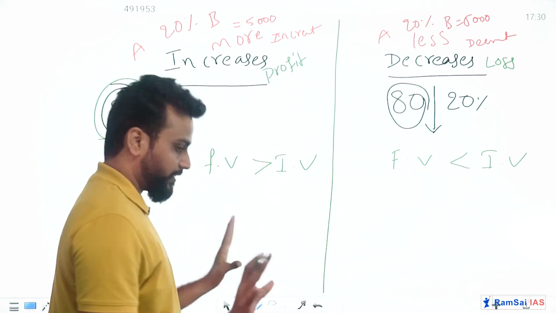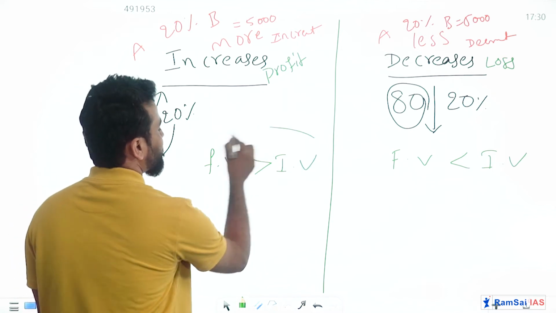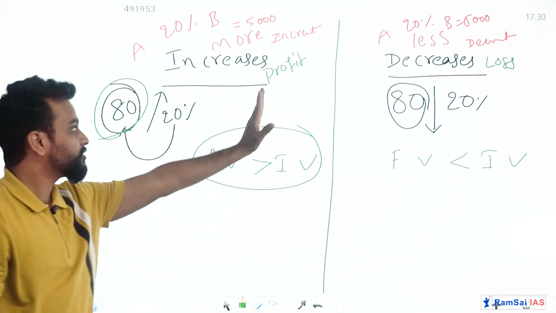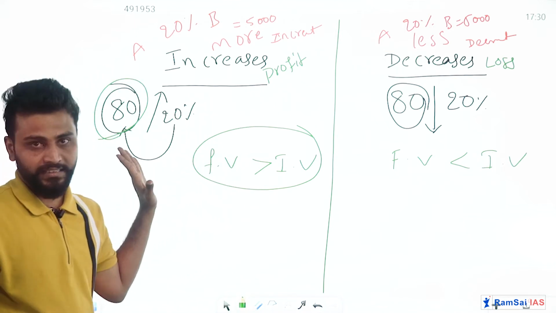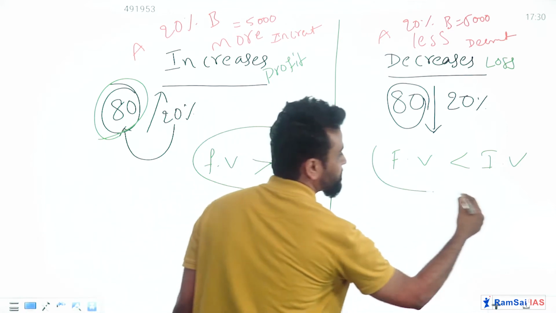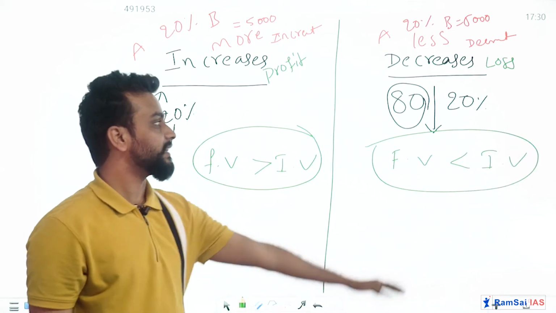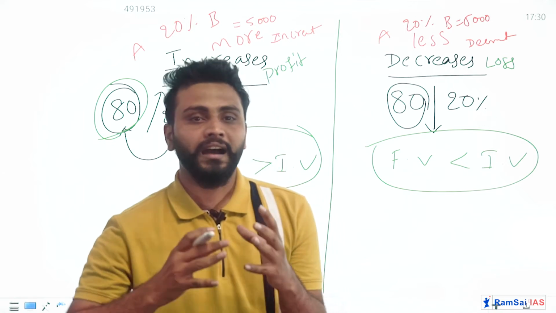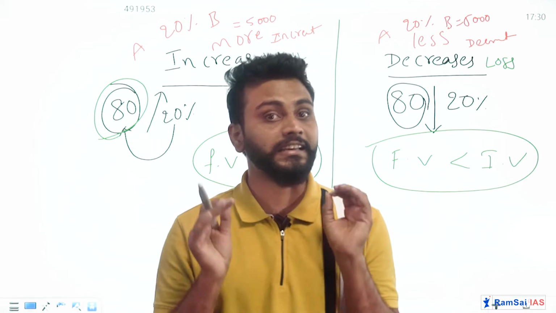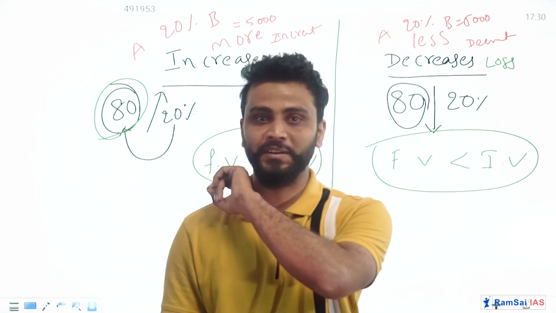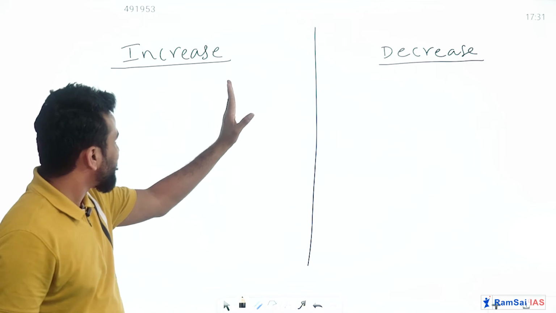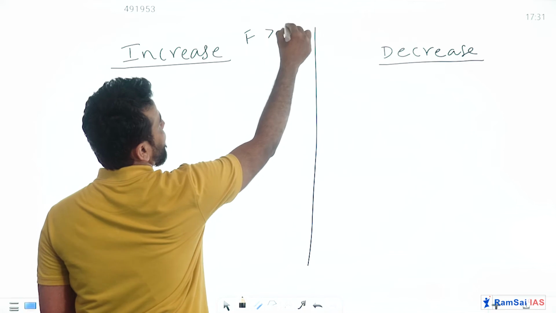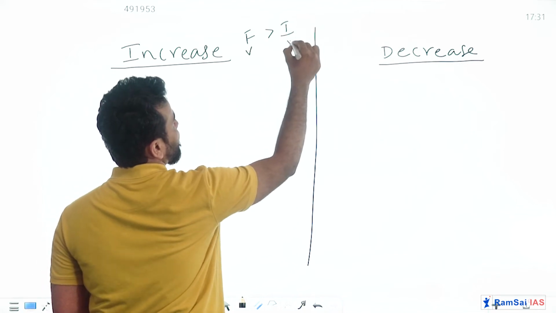So remember, whenever the final value is more than the initial value, you should consider the left side case. Whenever the final value is less than the initial value, we should consider the right side case. Then how to apply these conditions in a simple way, I am going to explain now. I'll explain the left side case first, where the final value will be more than the initial value.